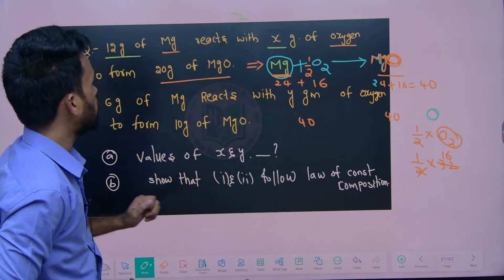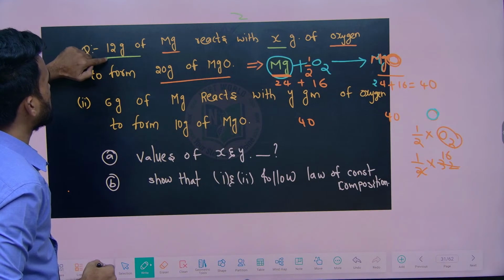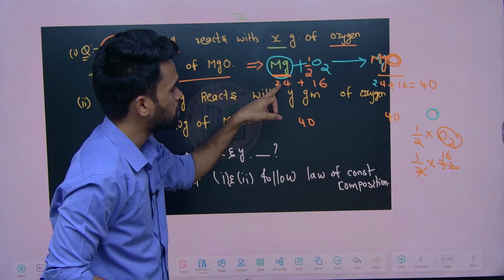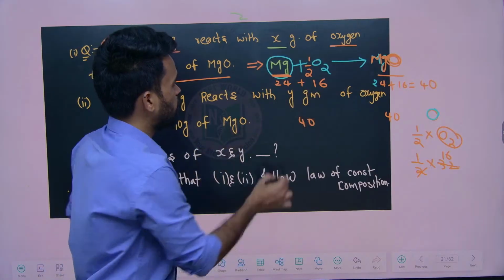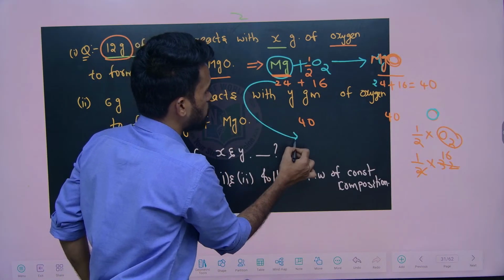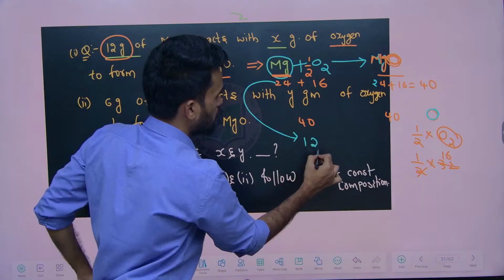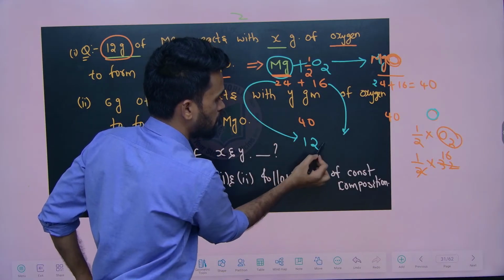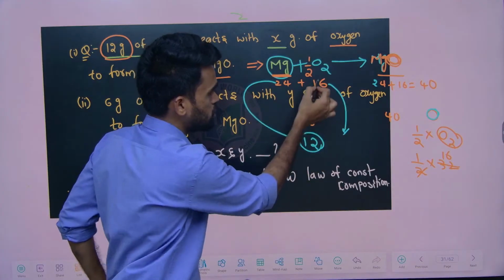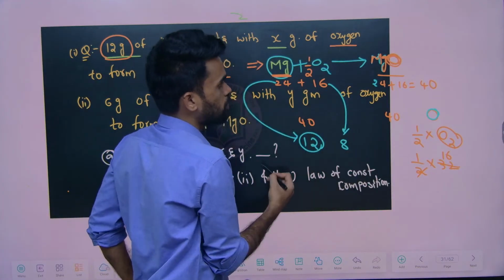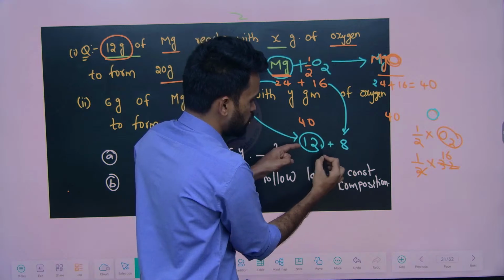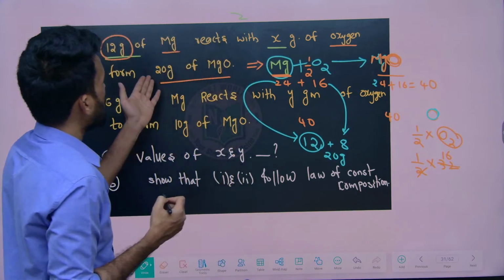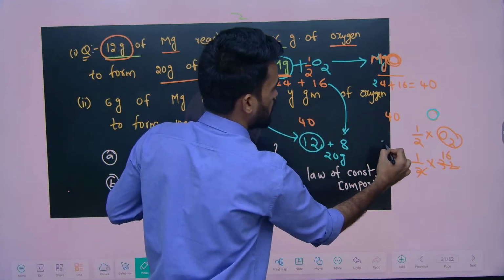Okay, right. Now as per the question, they have taken only 12 grams of magnesium. When they have taken 24 grams, we require 16 grams. When they are taking only 12 grams, how much oxygen should be required? Half of it, because 24 becoming 12 means 16 should become 8. So now if you add the total mass, it will be 20 grams. They are also saying the amount of product formed here is 20 grams.